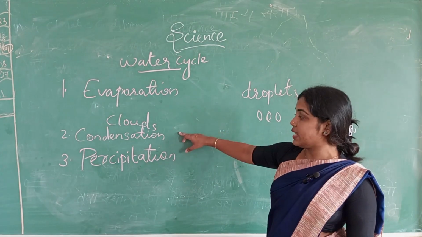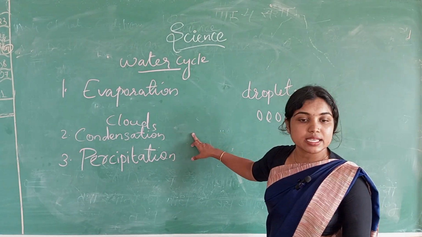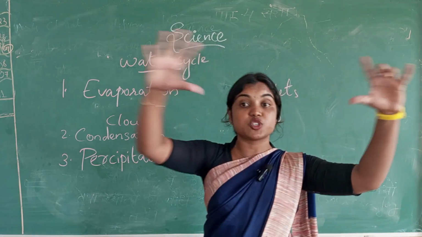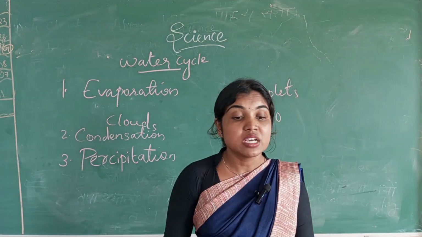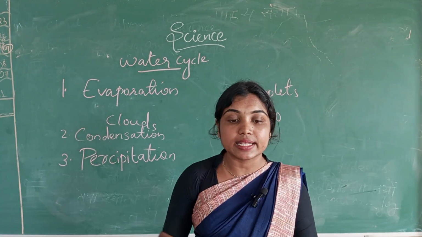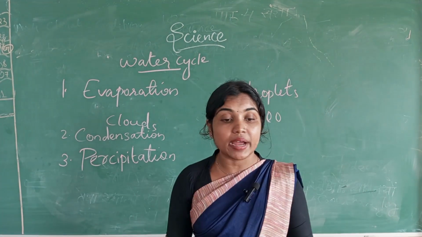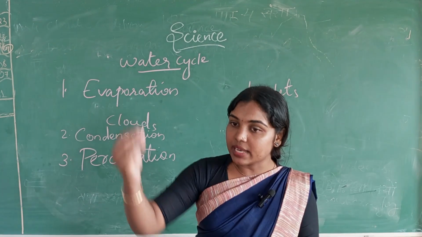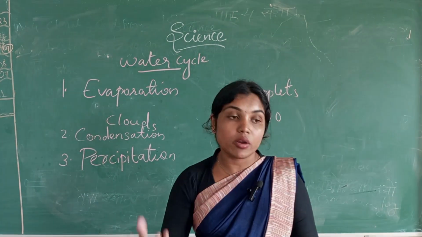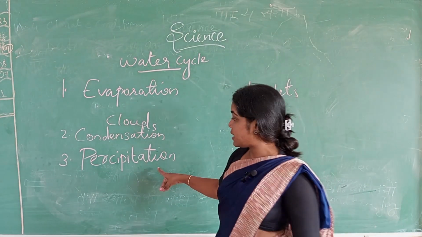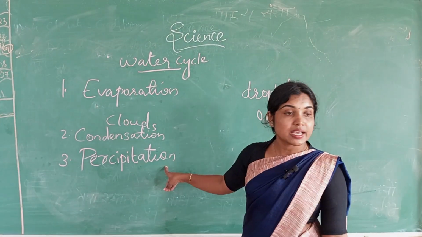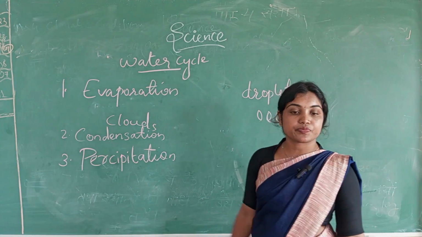That is known as condensation. After condensation, when the cloud becomes too heavy and it cannot hold any more water inside, it bursts open, and snow or rain or hail comes down. This is known as precipitation. So the third step is precipitation.